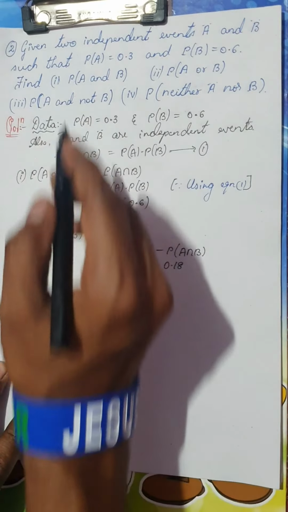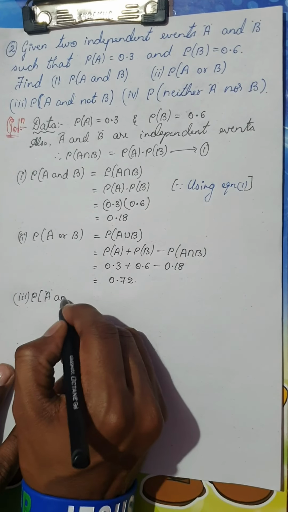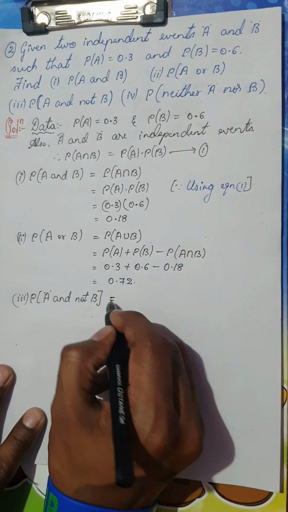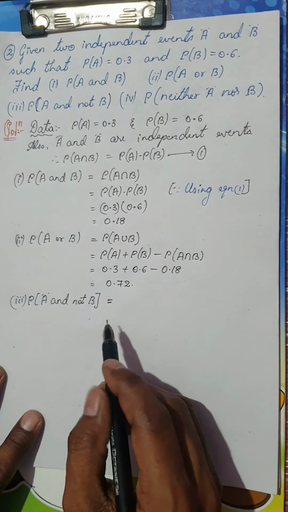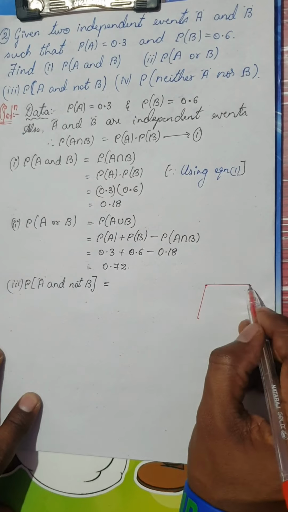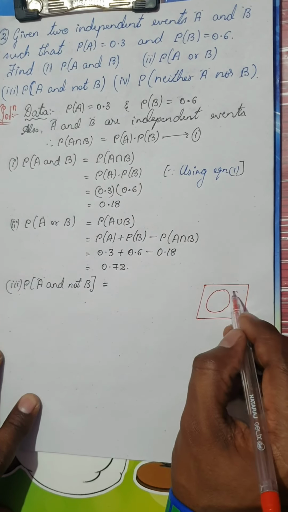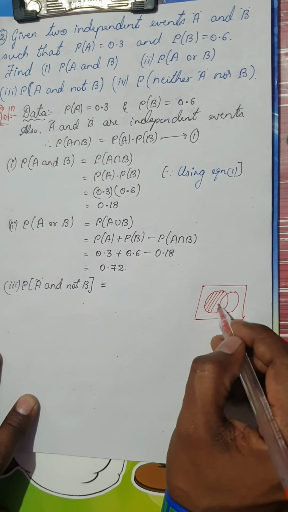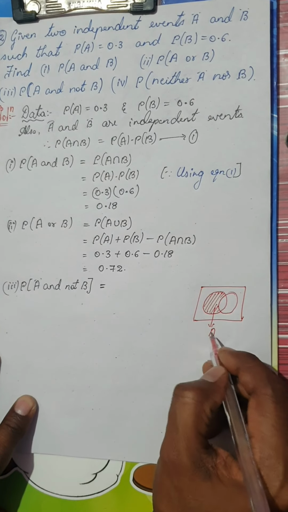The third condition I want is probability of A and not B. Remember, you have to use the condition probability of A and not B. I'm going to give you a clear idea of what this probability of A and not B is. If you consider this set as A and this set as B, this is the part which I want, A and not B. So this actually is nothing but A minus B.